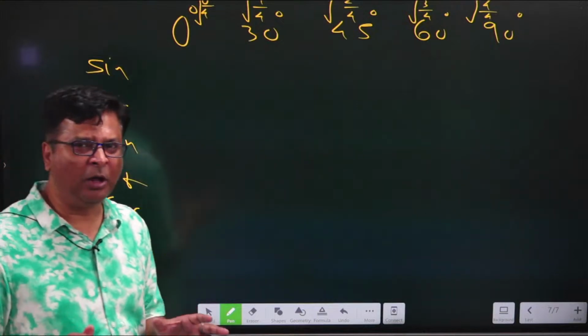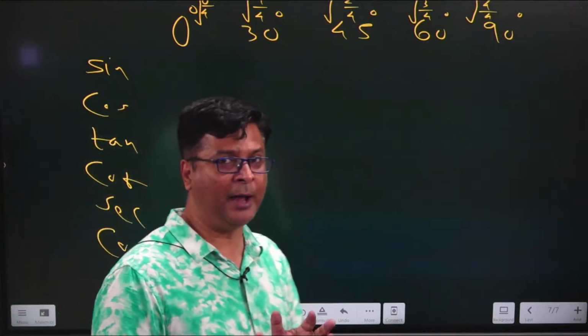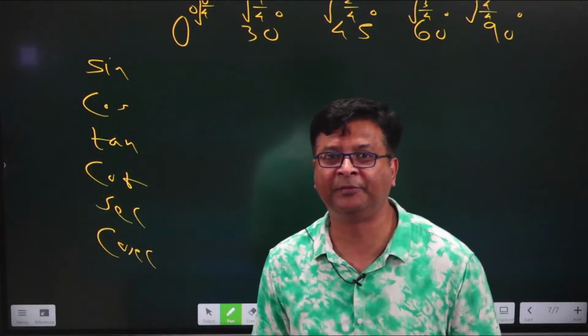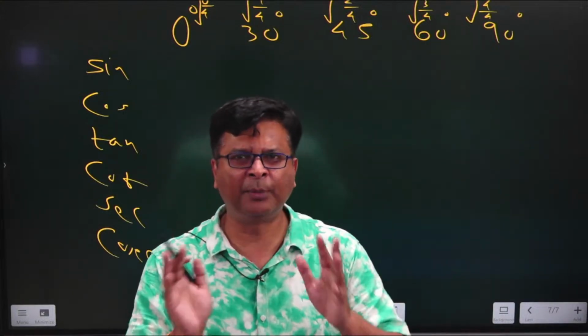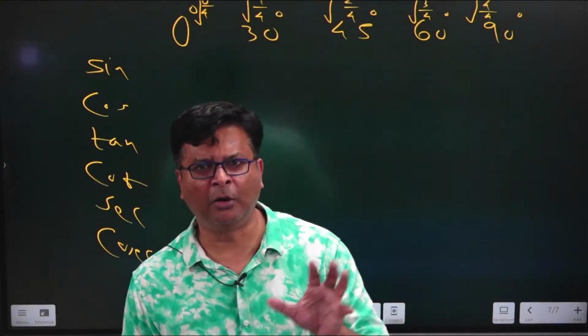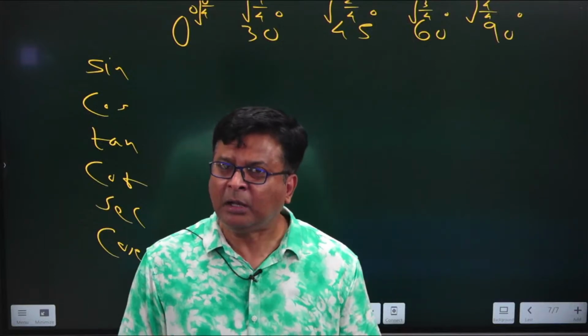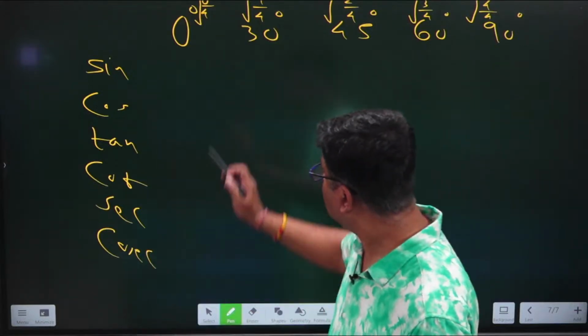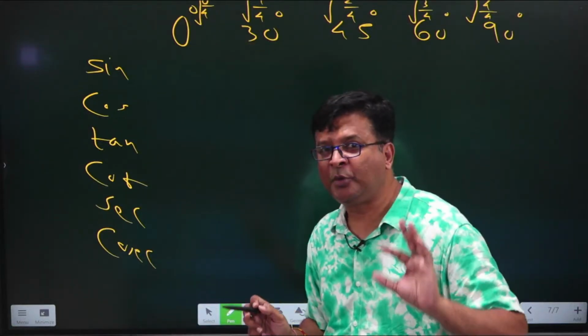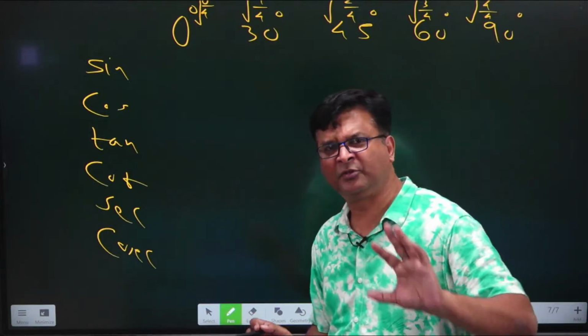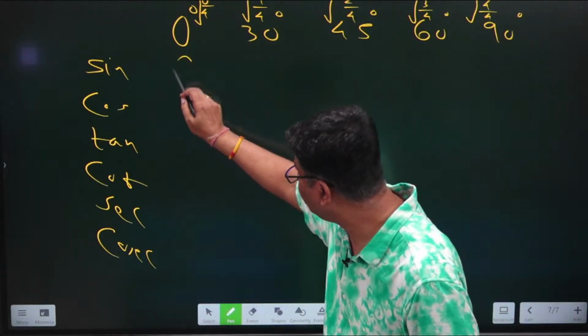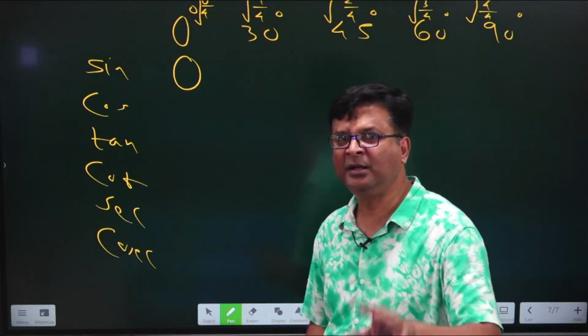Now I think all of you can remember this particular thing, that you have to write 0 by 4, 1 by 4, 2 by 4, 3 by 4, 4 by 4, and you have to put a root over all of them. And when you finish doing that, all of us know that 0 by 4, 0 upon any number is always 0, and square root of 0 is 0. So you will be getting 0 only.